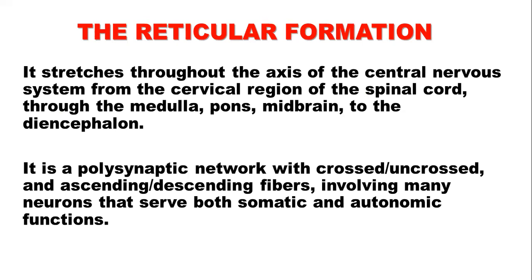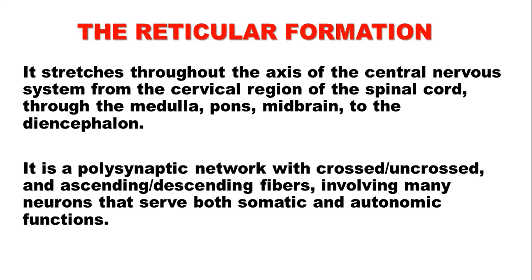In simple words, we can say that reticular formation is a mixture of fibers and nuclei. Fibers, any type, somatic, autonomic, ascending, descending, and nuclei, but these are not anatomically demonstrable. This is a diffuse arrangement of some fibers and nuclei from the cervical region of spinal cord to diencephalon.